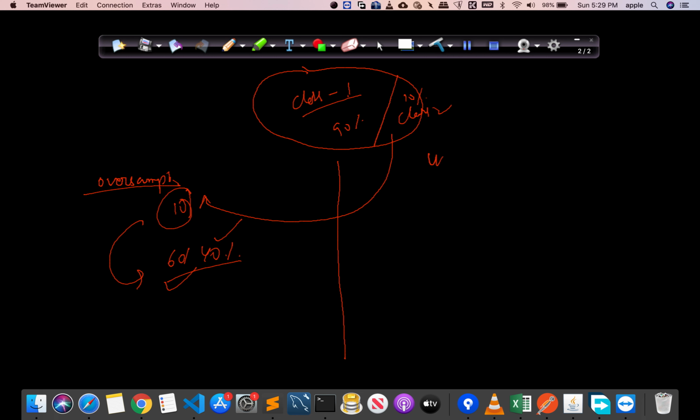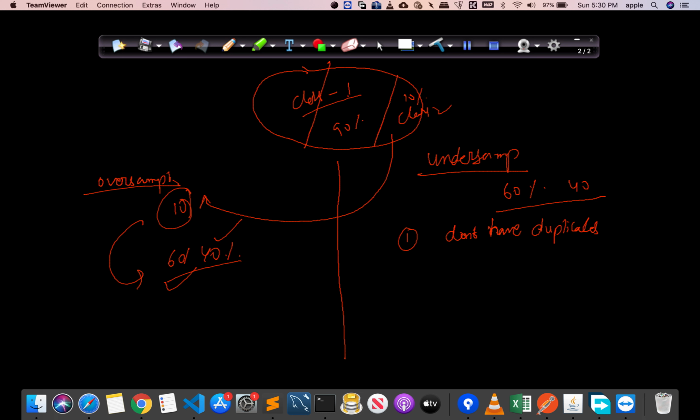Now the other method is undersampling. In undersampling, we will remove data from class 1 to such an extent that we have an equal amount of data now. Suppose 60-40. So this is good. The advantage is we don't have duplicates.